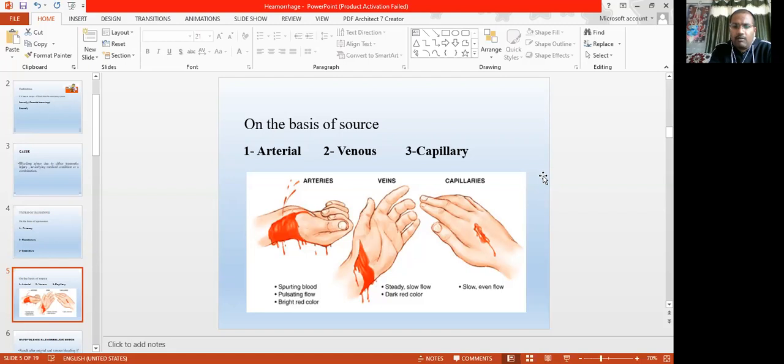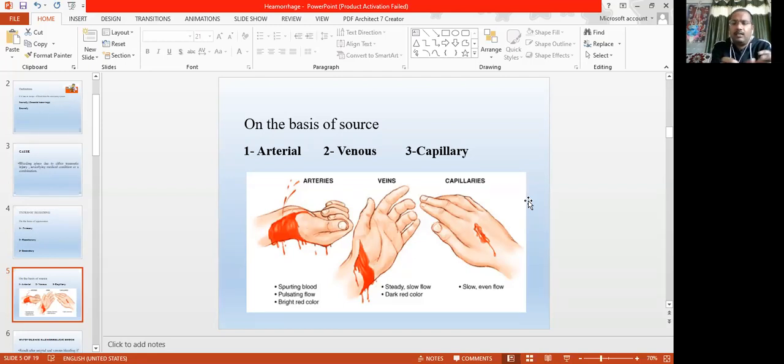Blood comes in the form of spurts, because every time the heartbeat's systolic pressure rises, blood comes from the artery, then diminishes, then comes again. So this is the spurting type, the pulsating flow, that is arterial bleeding.